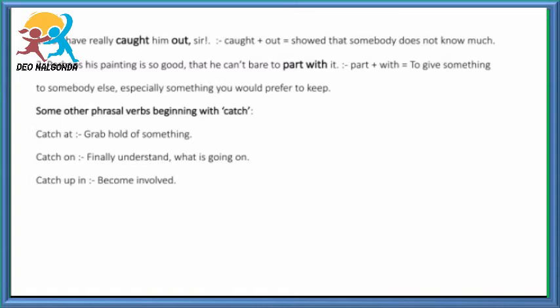Some other phrasal verbs beginning with catch. In page number 62, consult a dictionary and list other phrasal verbs beginning with catch and part. Write some sentences of your own for each phrasal verb. I'm going to give some catch phrasal verbs. Catch at, grab hold of something. Catch on, finally understand what is going on. Catch up in, become involved.